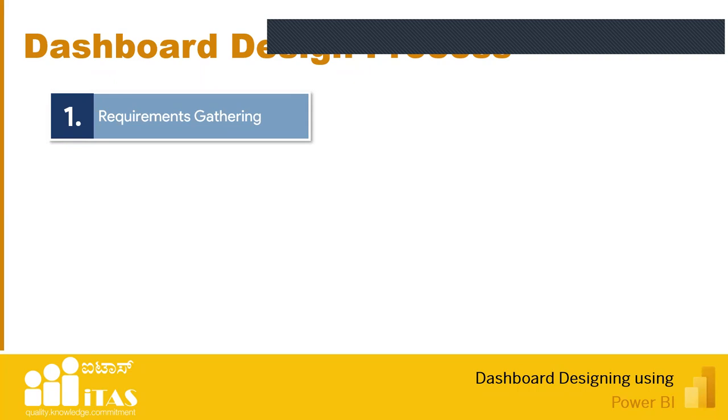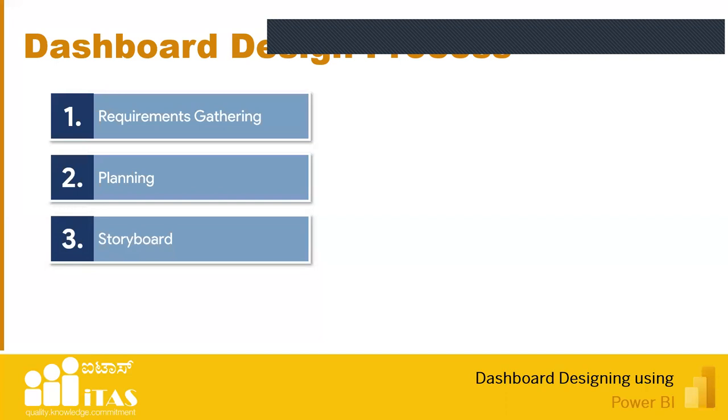First is we have to gather the requirements, and then we have to plan how we should show these reports, or how to develop this project. And then we create a storyboard. The storyboard is where we plan right from scratch, including the data source from where the data is coming and how we can give the output. So the complete story of the data, whatever is there, we have to study that.